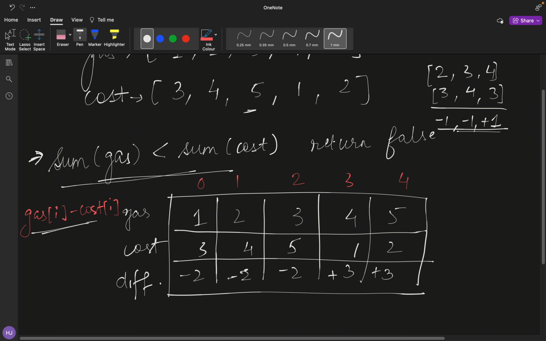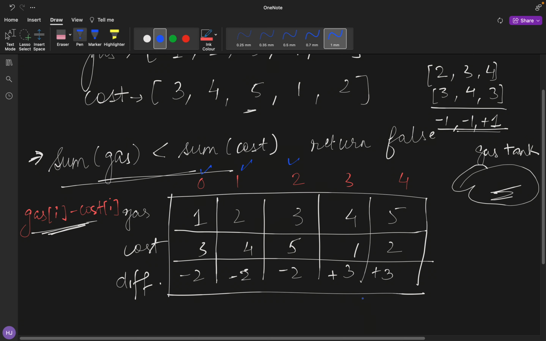The answer is a big no, because this difference, gas of i minus cost of i, turns out to be negative, and a negative difference indicates that we don't have any gas in our tank. It means our gas tank is empty. So we can't really start a journey from these 3 points.